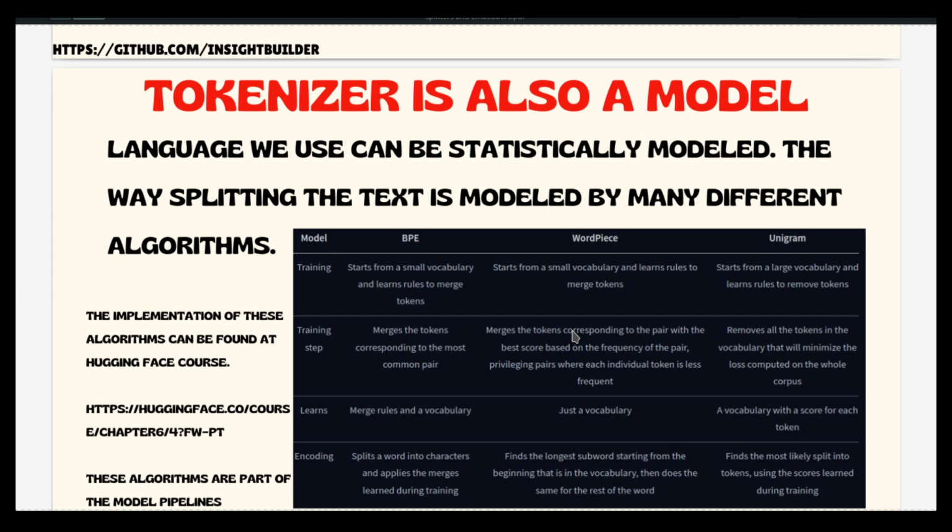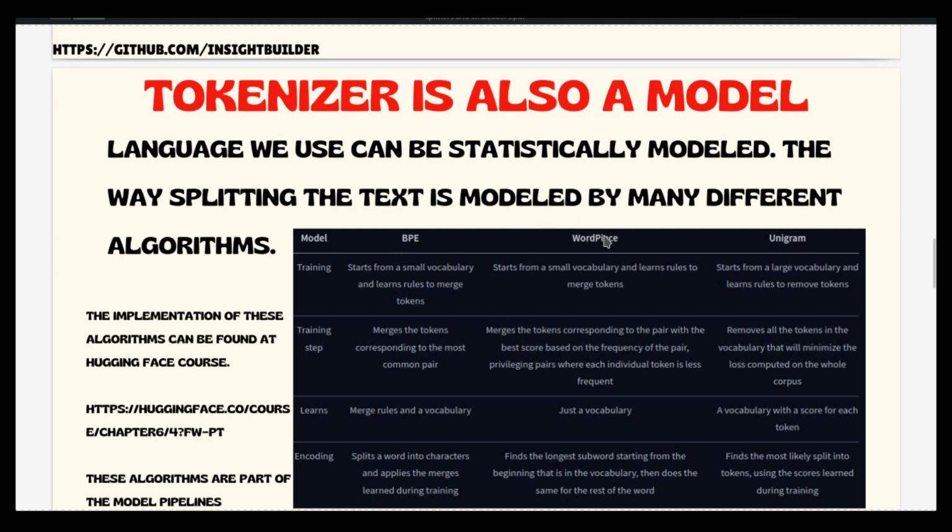Actually, simple Python functions is an understatement. So pretty complicated algorithms are getting implemented. We have 3 different algorithms right now that are available openly. You can actually check it out in the Hugging Face website also. I will be showing it in a moment. The 3 algorithms that are used for text splitting are BPE, WordPiece, and Unigram.